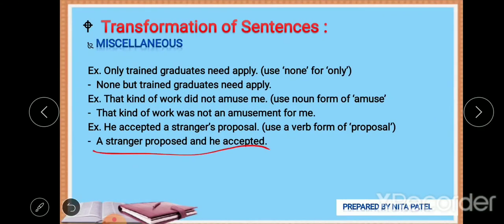A stranger proposed and he accepted. Both the sentences, look at the sentence structure. It's a compound sentence joined with and.